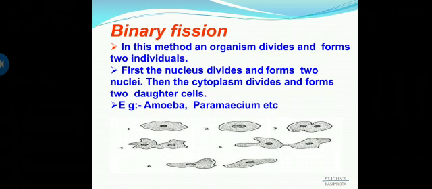In Leishmania, the splitting of the parent cell during fission takes place in a definite plane. So the difference between amoeba and Leishmania is that amoeba division takes place in any plane, but in Leishmania division takes place in a certain plane, that is, longitudinally. So in this respect Leishmania differs from amoeba.